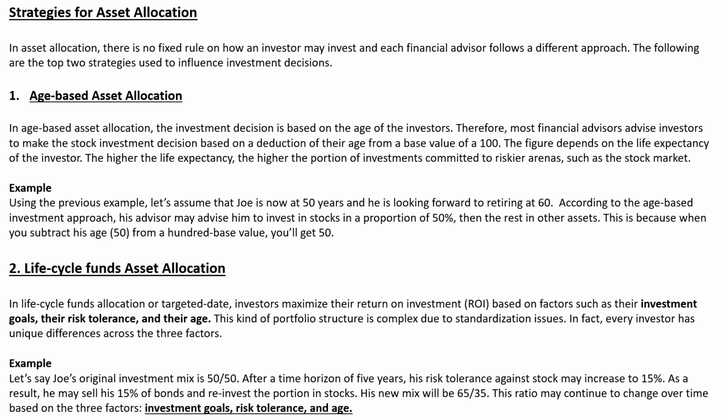So in age-based asset allocation, the investment decision is based on the age of the investor. Okay, so see, when you are at a young age, you can take high risk, and you also get a longer period for your return. So it is said that if you want to invest in equity, you should start early and give it some time, meaning you need a longer duration so that your investment will grow, and it will grow compoundedly. So this is how age-based asset allocation matters.